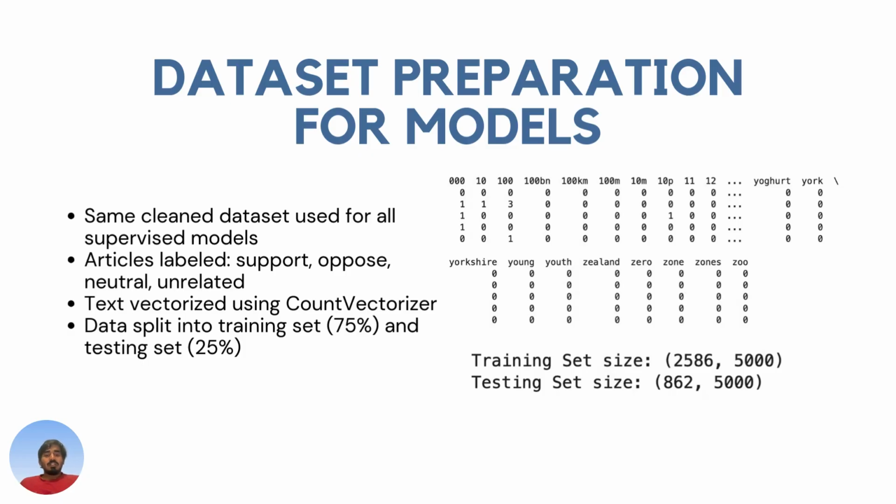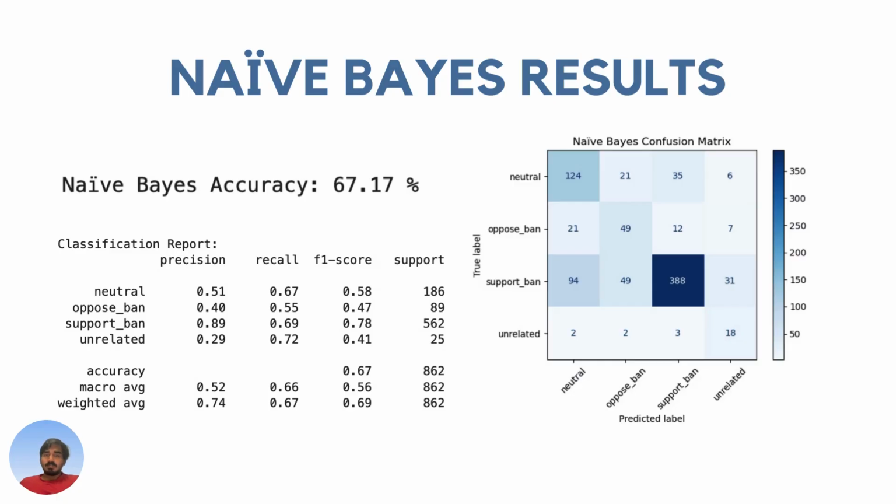So let's dive into the results that we got from Naive Bayes. On the left side you can see we got the accuracy to be 67.17%, and from the classification report we can clearly see that support ban was predicted with strong precision and recall, while the model was struggling a lot with respect to neutral and opposing ban categories.